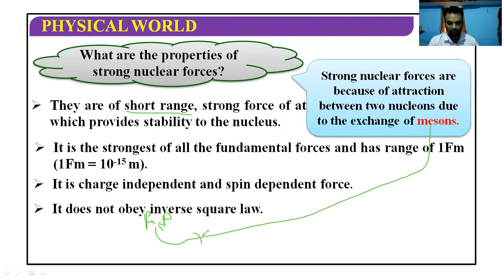Likewise, between neutron and neutron, the same meson. Between proton and neutron, the same meson. So these are the mesons which are exchanged between the charged particles, between the neutral particles, and between the charged and neutral particle. And due to the exchange of these mesons, the attraction, the strong nuclear force, is there.